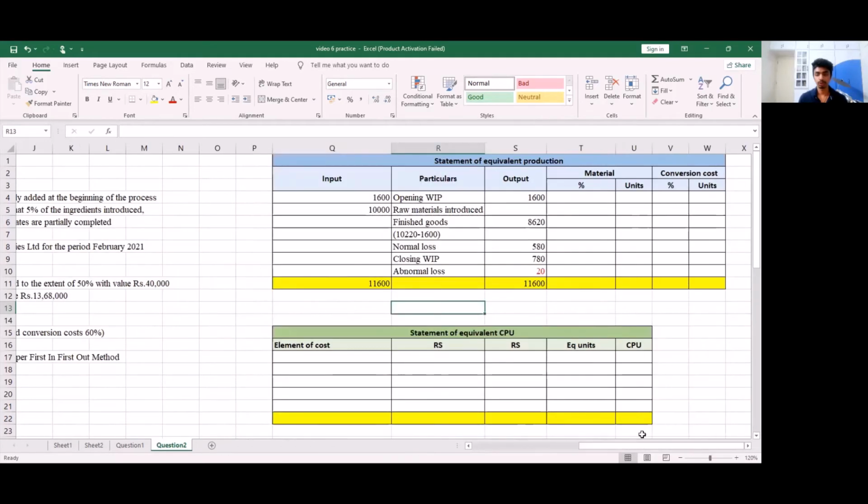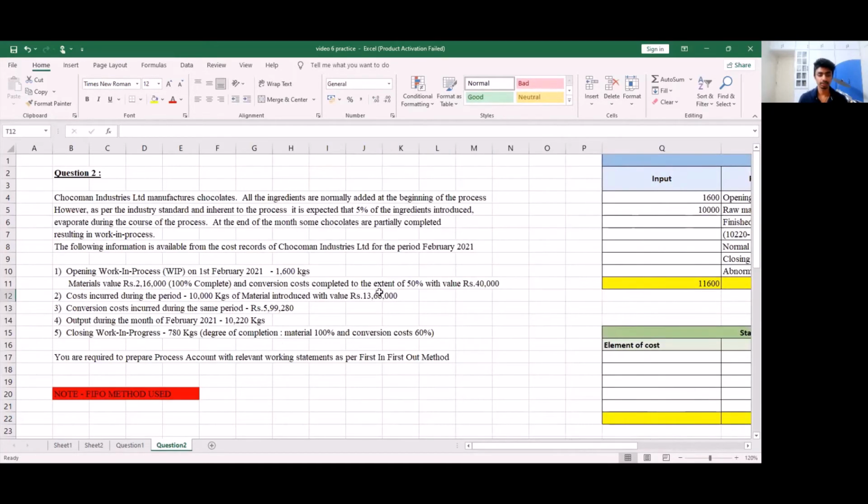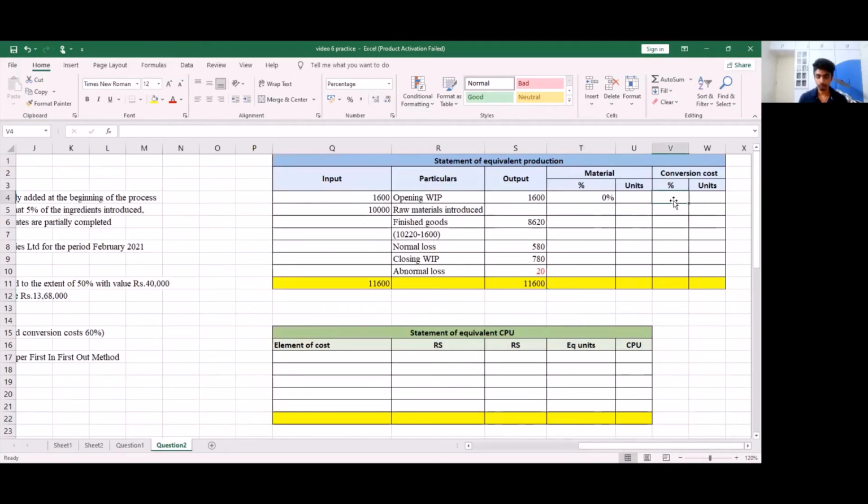So I'm going to write 0% here. And if 50% has already been completed in my opening work in progress, then 50% work is still left. So I'm going to write 50%. And the units respectively will be 0% of 1600, which is 0, and 50% of 1600, which is 800.